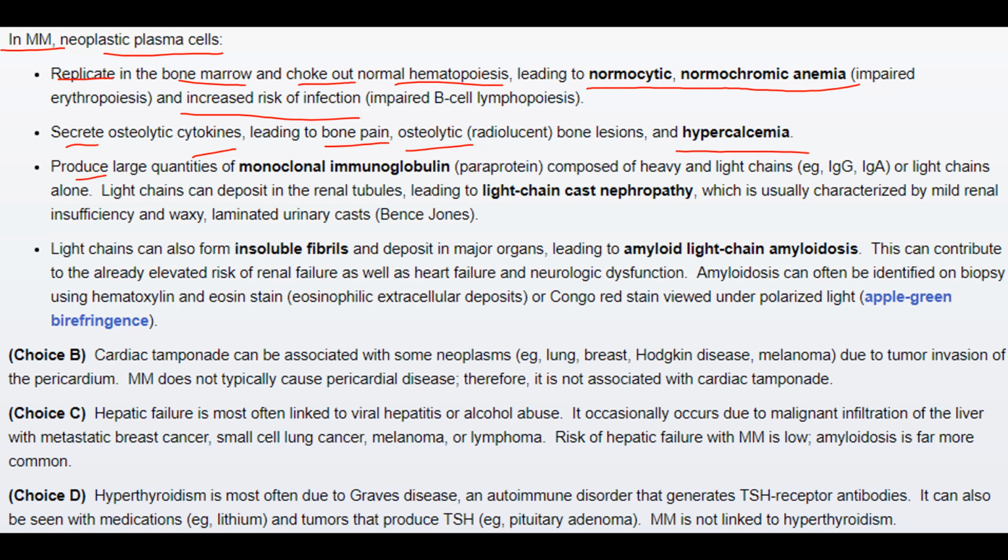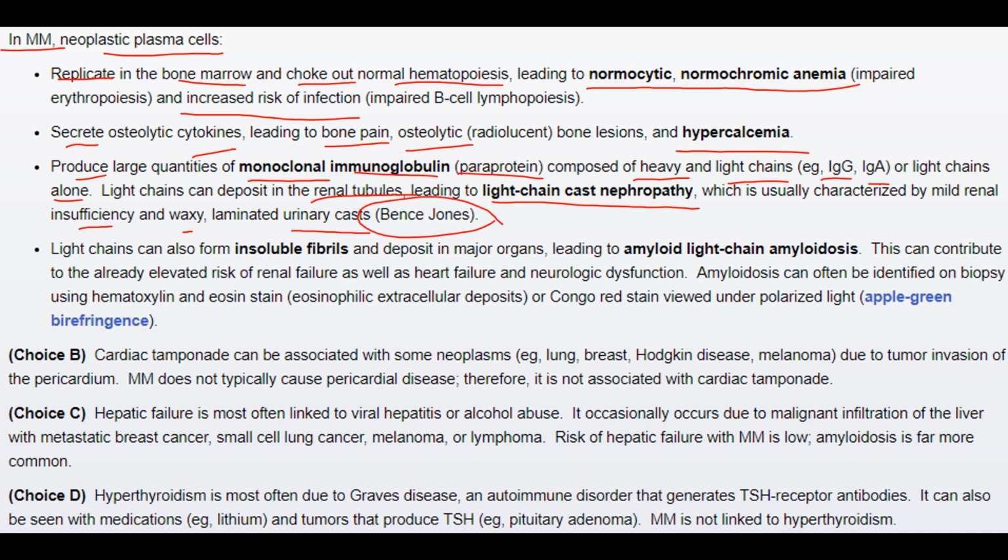They produce large quantities of monoclonal immunoglobulin, that is paraprotein, which is composed of heavy and light chains, for example IgA, or light chains alone. Light chains can deposit in the renal tubules, leading to light chain cast nephropathy, which is usually characterized by mild renal insufficiency and waxy laminated urinary casts, that is Bence-Jones.